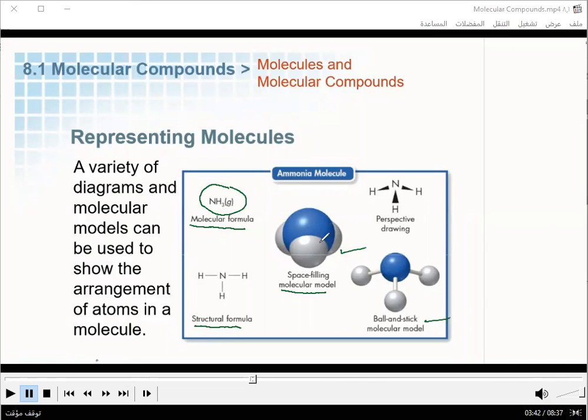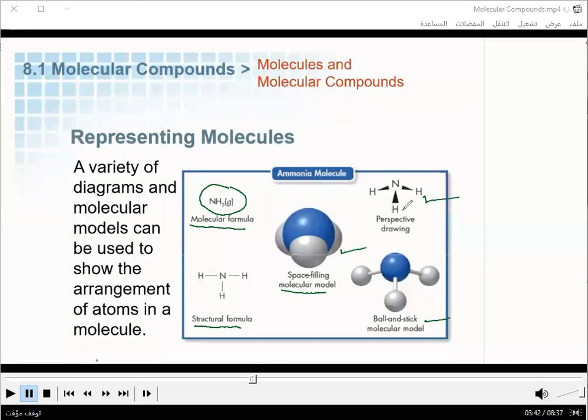We can use this model in our computers to represent a molecular compound. Here we can use balls and sticks in our class to represent a molecular compound.